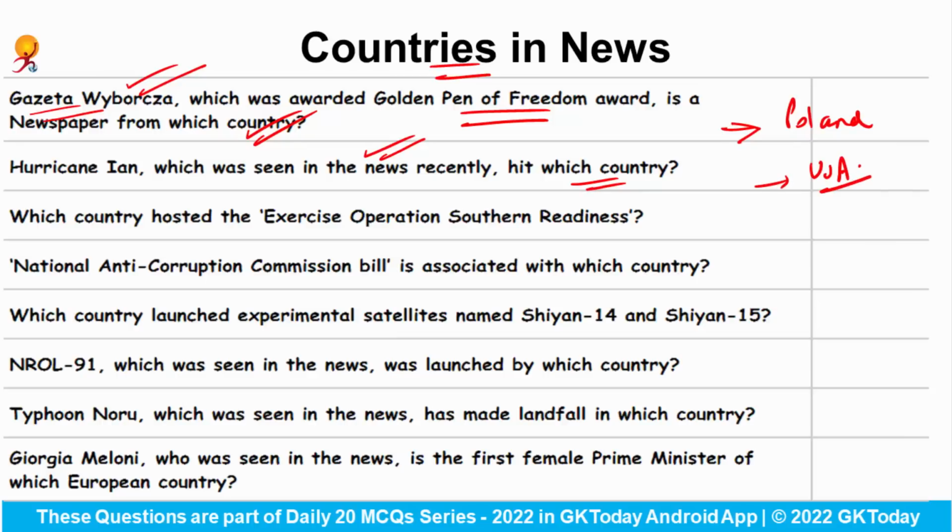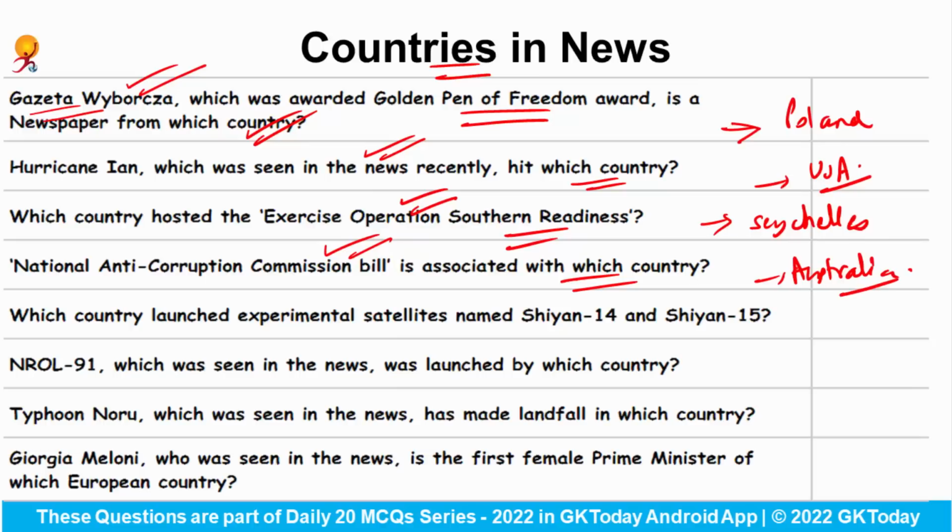Which country hosted the exercise Operation Southern Readiness? So it was hosted by Seychelles. National Anti-Corruption Commission Bill is associated with which country? So this is a bill of the country Australia. These days Australia has hosted 2 exercises. First is Pitch Black, and second one is exercise Kakadu.